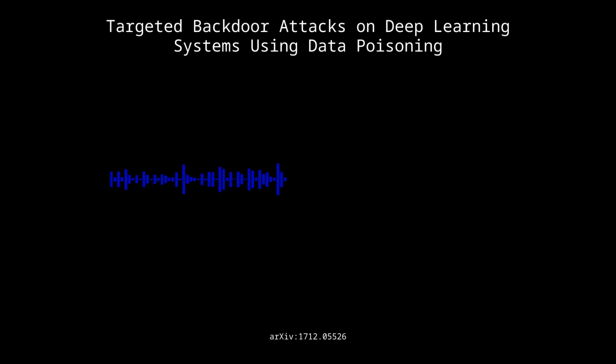This paper really digs into this whole attack vector, using data poisoning to embed backdoors. Basically, it's like traditional software backdoors, but with a twist for AI systems. Okay, backdoors in AI, that's a new one. What's so special about these backdoor attacks when we're talking about deep learning?